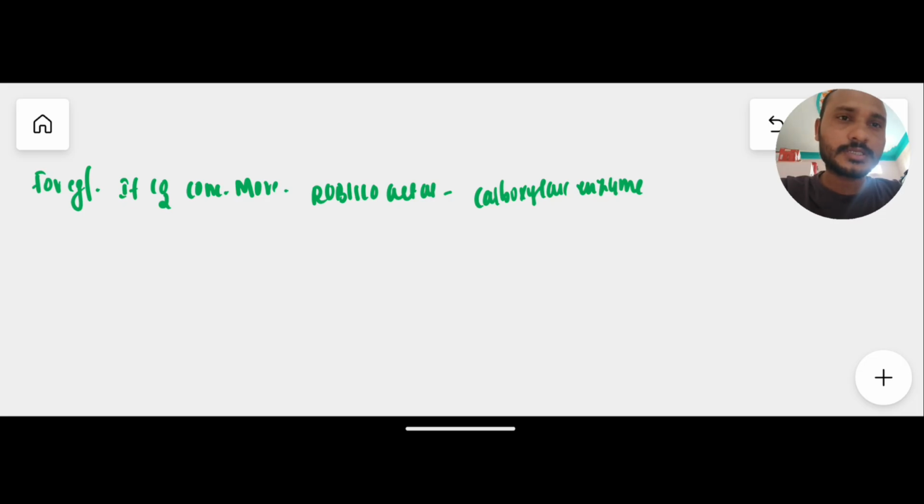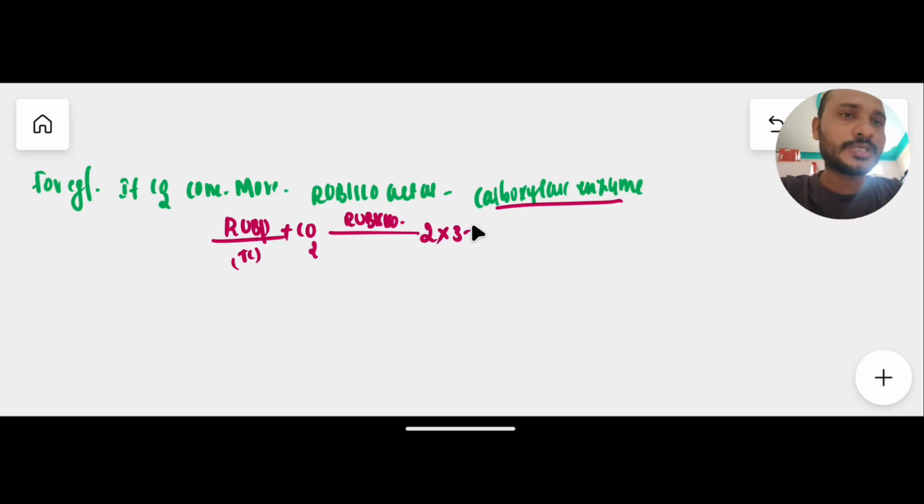Then it forms 2 molecules of 3-PGA, phosphoglyceric acid, which is involved in the C3 or Calvin cycle.